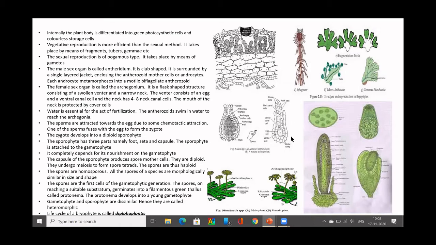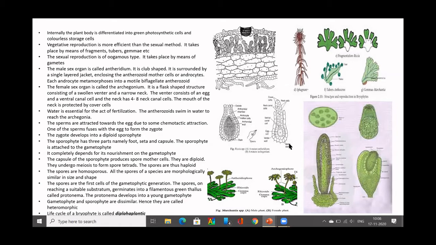The female sex organ is called archegonium. It is a flask shaped structure, and it has a swollen venter and a narrow neck. The venter will house the egg. The egg is found inside the venter. And you have the ventral canal cells above the egg which protect the egg. The neck has 4 to 8 neck canal cells.